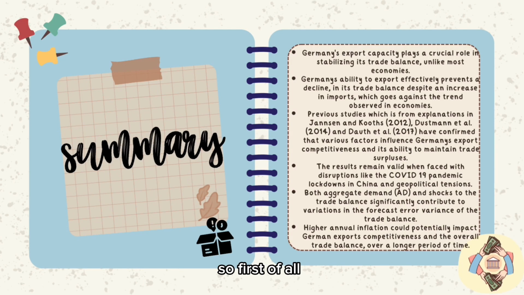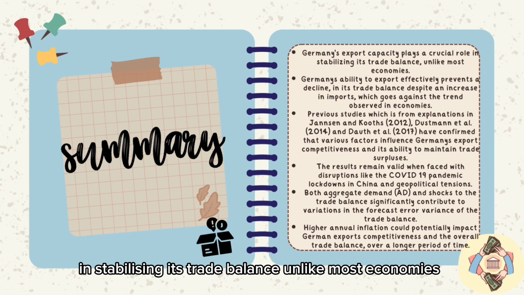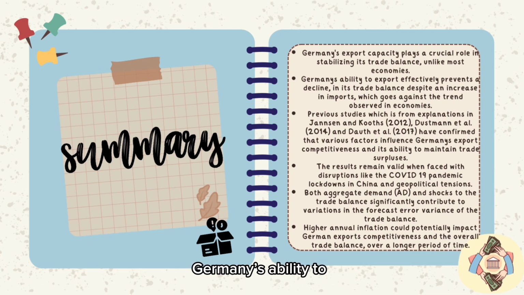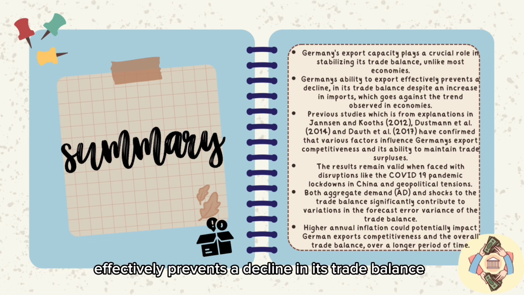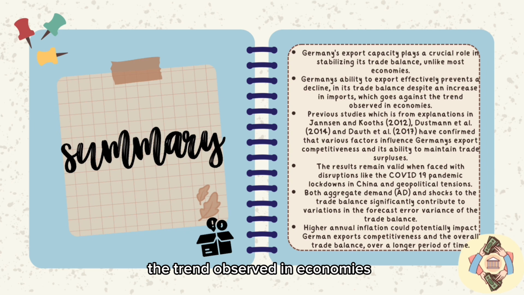So, first of all, we need to know the summary before we go further. First, Germany's export capacity plays a crucial role in stabilizing its trade balance, unlike most economies. Germany's ability to export effectively prevents a decline in its trade balance despite an increase in imports, which goes against the trend observed in other economies.